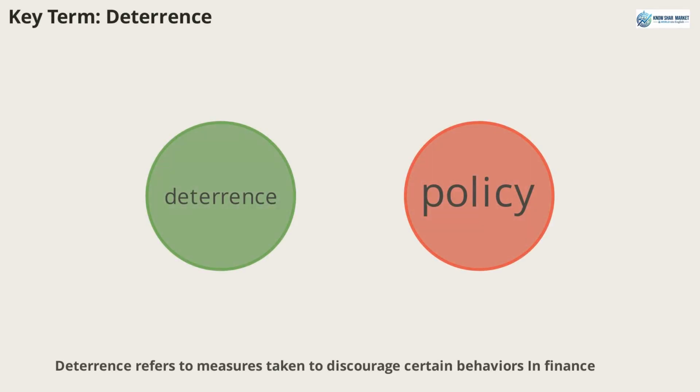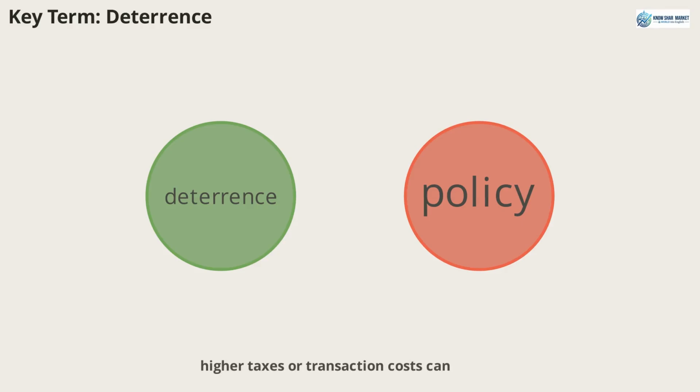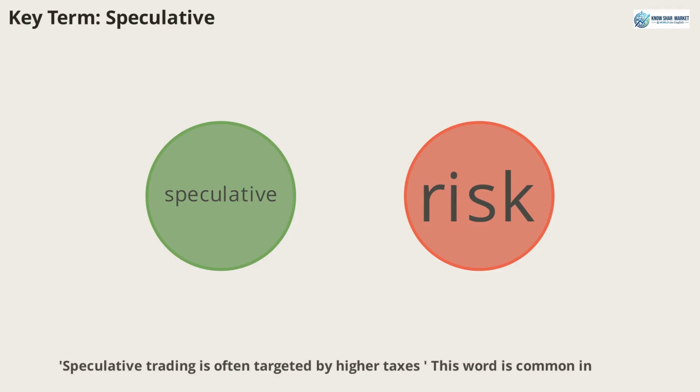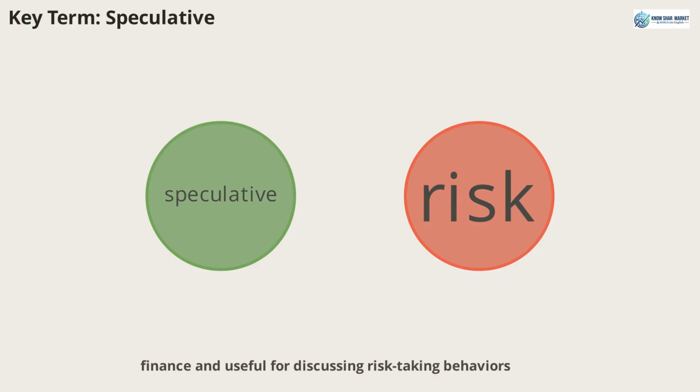Deterrence refers to measures taken to discourage certain behaviors. In finance, higher taxes or transaction costs can act as deterrents against speculative trading. For example, STT hikes serve as a deterrence. This term is useful for discussing policy and regulation. The adjective speculative describes activities that involve high risk and the hope of significant returns. For example, speculative trading is often targeted by higher taxes. This word is common in finance and useful for discussing risk-taking behaviors.